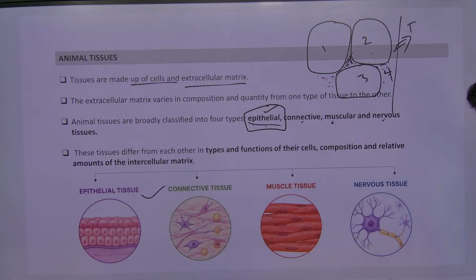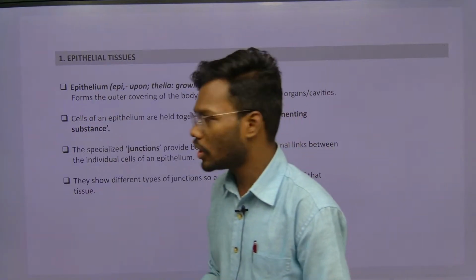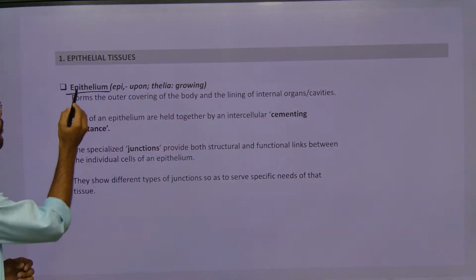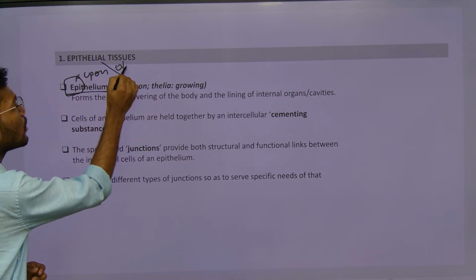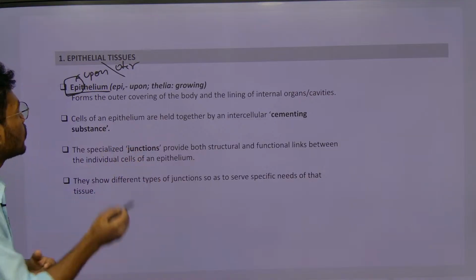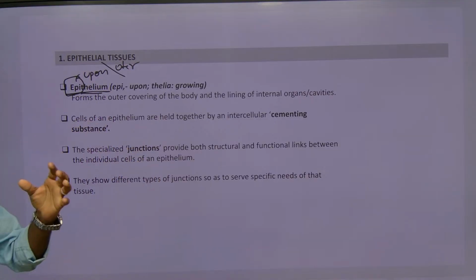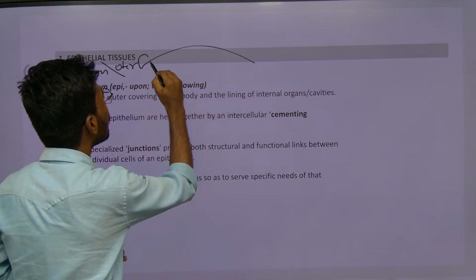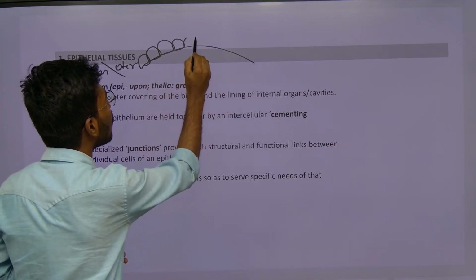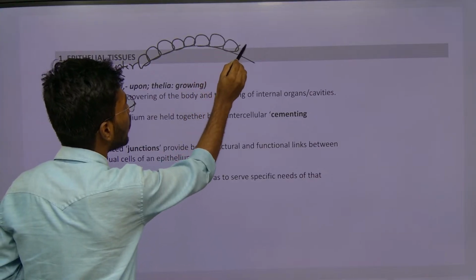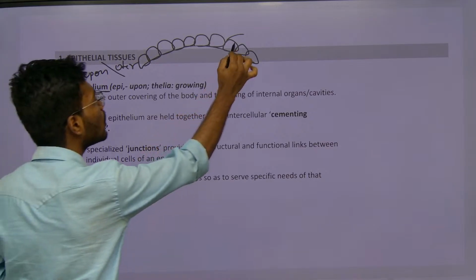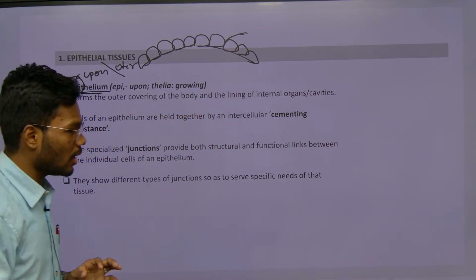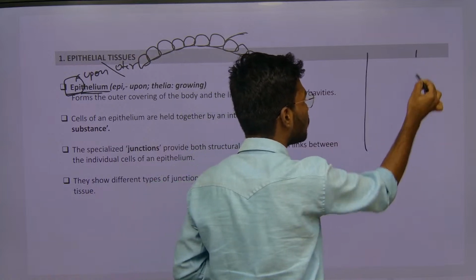Understand? So if you see the definition, the word epithelium: epi is nothing but upon, which is also called outer, outside. And thelium is nothing but growing. So there are some cells which are growing on the outer surface of an organ or the outer surface of any body. These kinds of cells are called what? Epithelial cells. They are growing on the outer surface layer. That's why they are called epithelial cells.